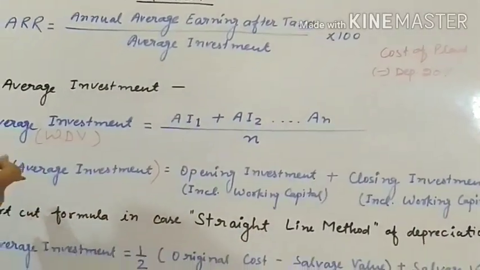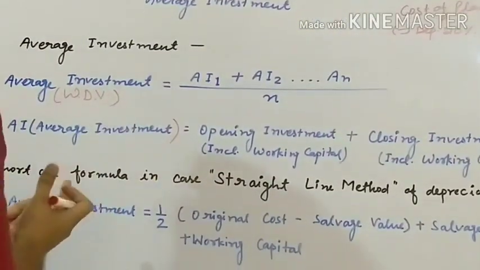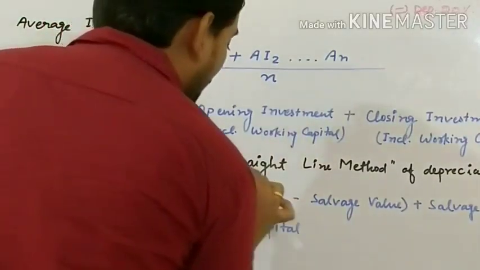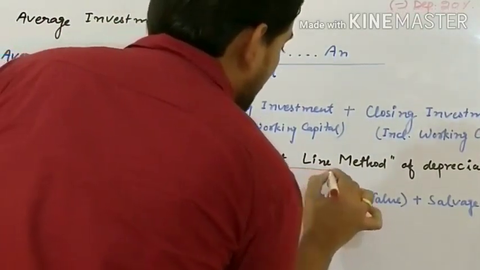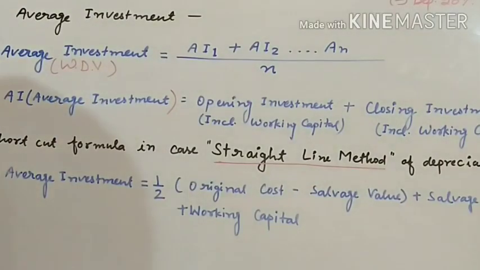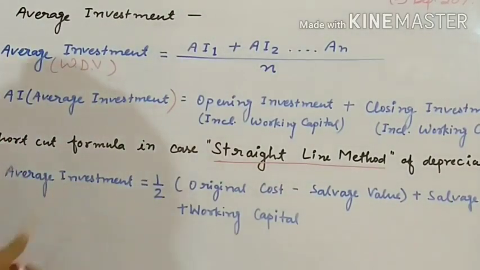Okay, let's go further. We have seen how to find average investment in case of WDV. Now we'll see how we will find average investment in case of the straight line method of depreciation. This is a shortcut formula and so simple.